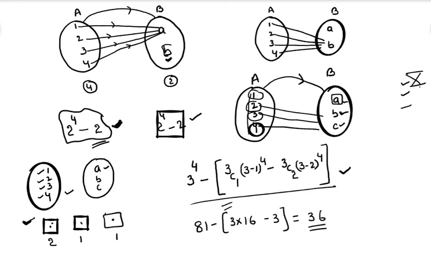What is the meaning of this? Every element has a pre-image. For every element there is an association, because this box is filled with 2 balls, this box is filled with 1 ball, and this box is filled with 1 ball, like this. That means it is an onto function. The number of onto functions from A to B is nothing but the number of ways of filling these three different boxes with these four different balls. First of all, we are dividing 2, 1, 1 like this.